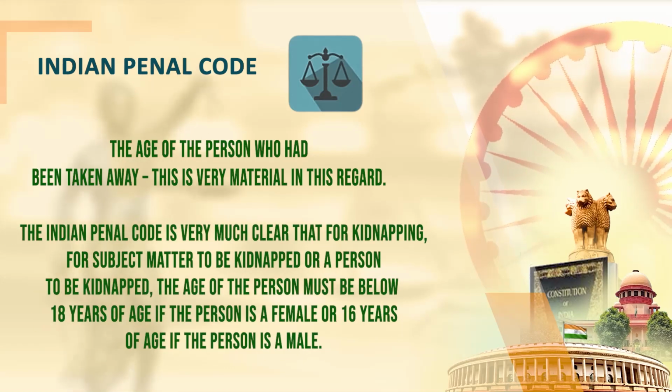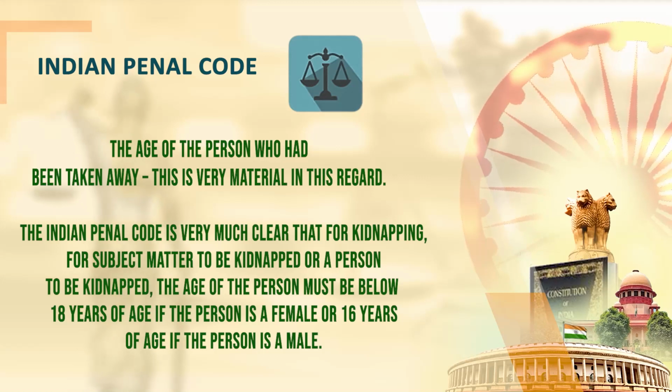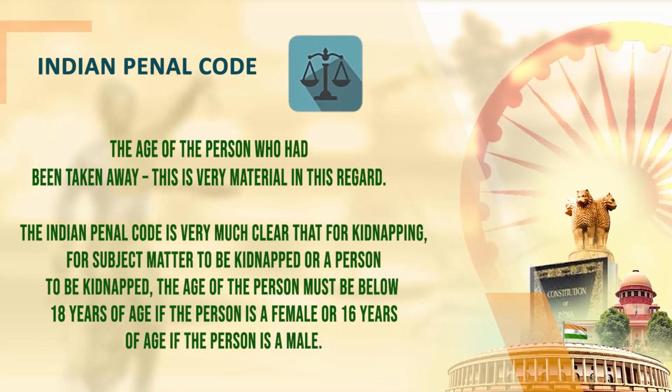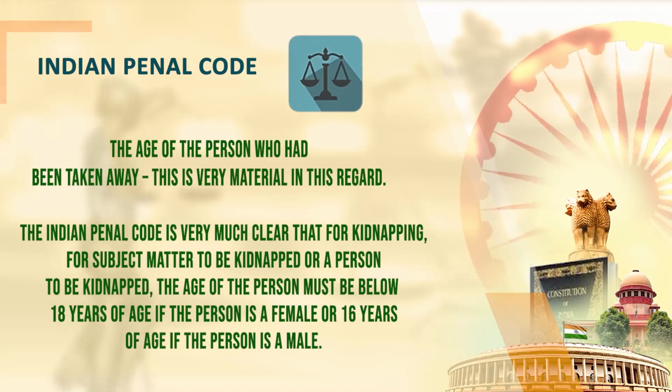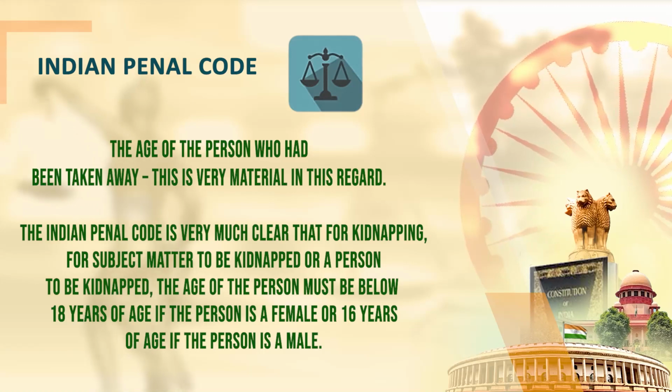The Indian Penal Code is very clear that for a person to be kidnapped, the age of the person must be below 18 years if the person is a female, or below 16 years if the person is a male. So they are under the lawful guardianship of some authority.